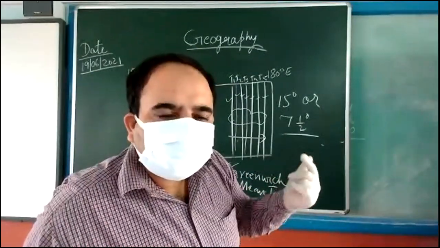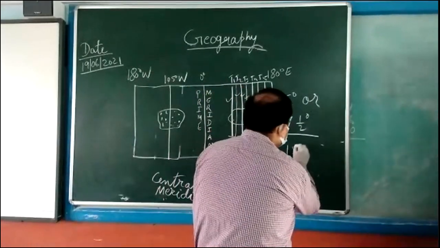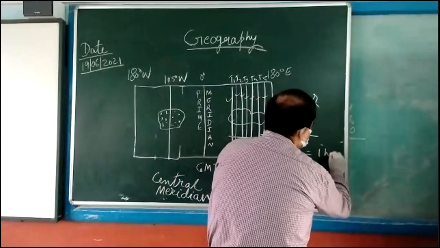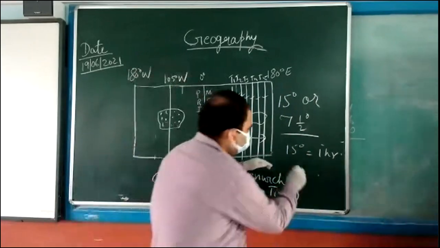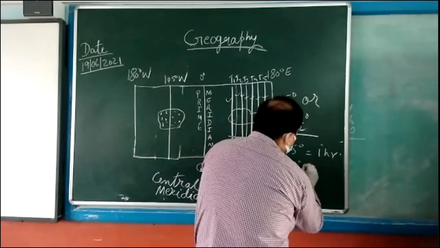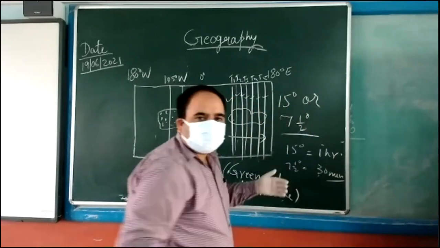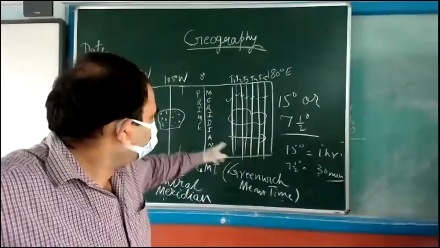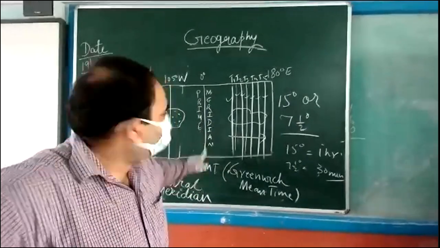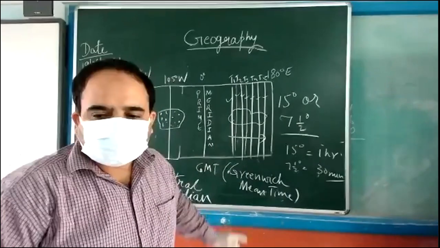For 15 degrees, how much difference will there be? So 1 hour. And for 7.5 degrees? 30 minutes. This is the purpose, so that from the Greenwich mean time, or from the prime meridian, which is the reference line,